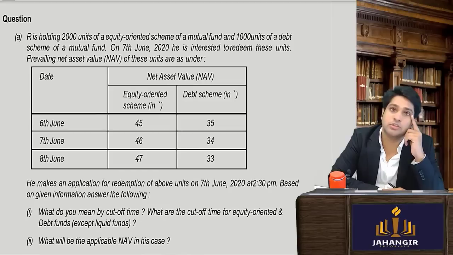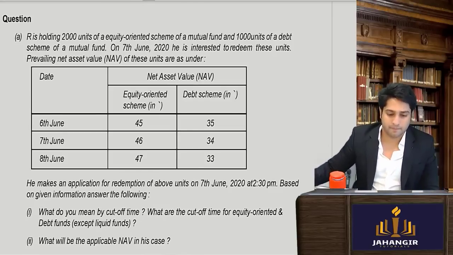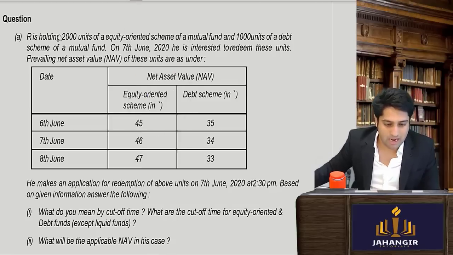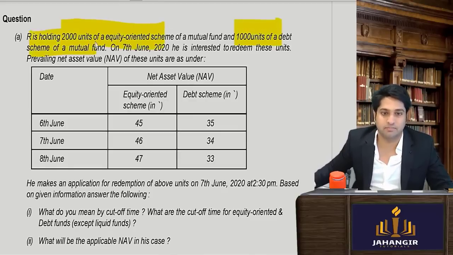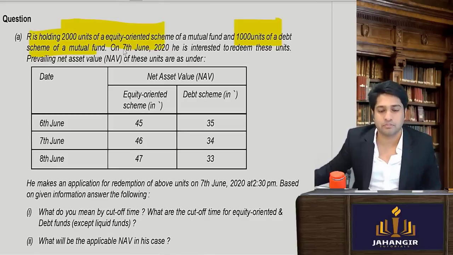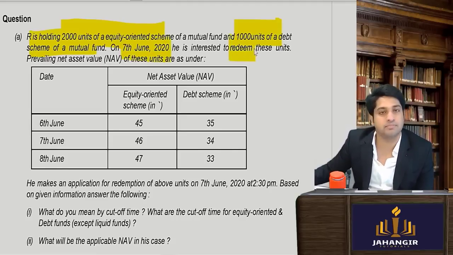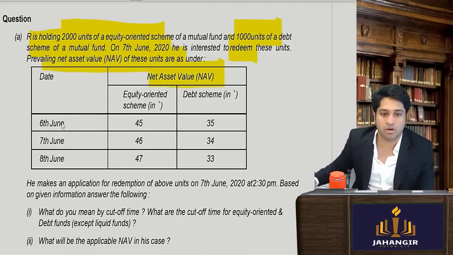Now coming to the actual sums. Let's see. R is holding 2000 units of an equity oriented scheme and 1000 units of a debt scheme. So debt and equity were the same earlier, liquid funds are different. On 7th June 2020, he was interested to sell the units. Prevailing NAV of these units are as under. So NAV of 6th, 7th, 8th is given.